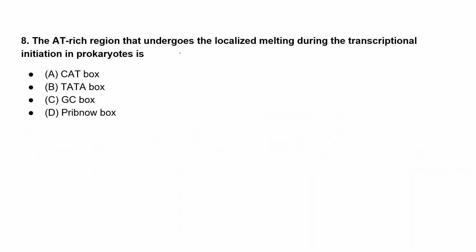Moving to the next question: the AT-rich region that undergoes localized melting during transcription initiation in prokaryotes is. Option A is CAT box, option B is TATA box, option C is GC box, and option D is Pribnow box. During transcription initiation in prokaryotes, which AT-rich region undergoes localized melting? Anyone?